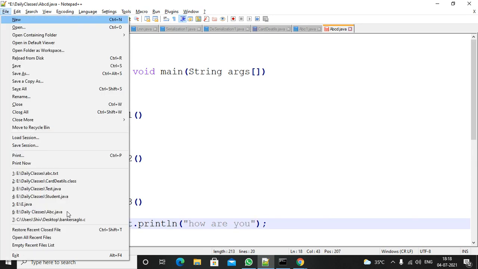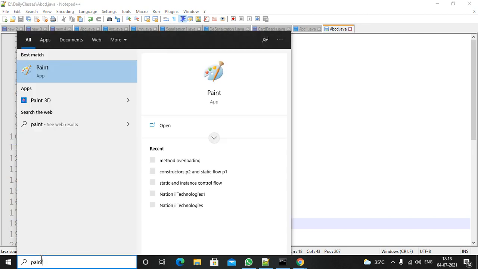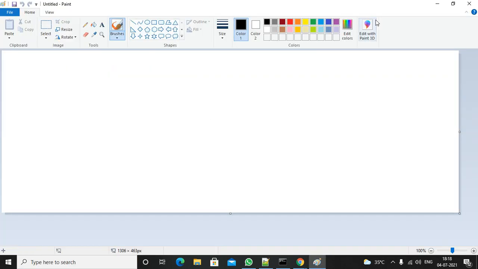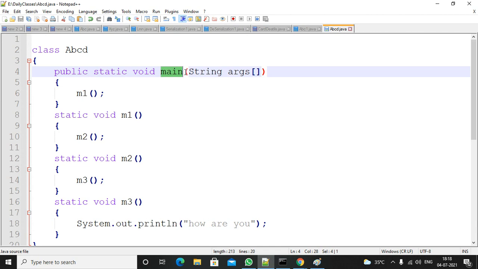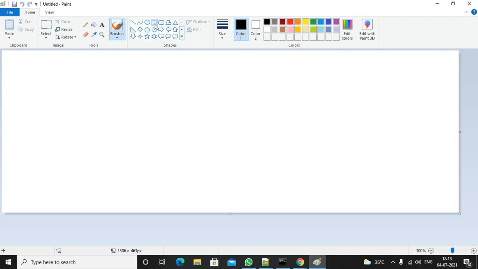If I compile and execute this program, what will happen? Please concentrate. Who will call the main method? The JVM will call the main method.